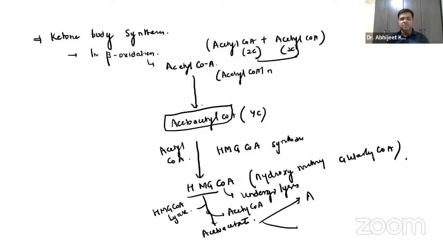And what are the products? It will form acetone and beta hydroxybutyrate. So you can see acetone is a ketone body, beta hydroxybutyrate is a ketone body, and acetoacetate is a ketone body. Now, if I ask you which is the primary ketone body, it is acetoacetate. So let us discuss some questions over here based on ketone synthesis.